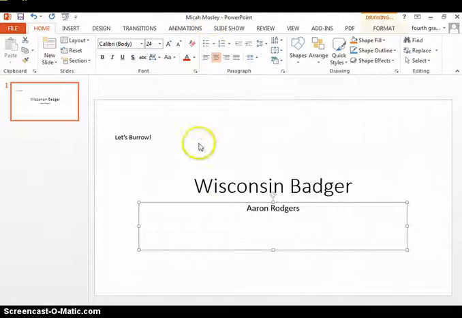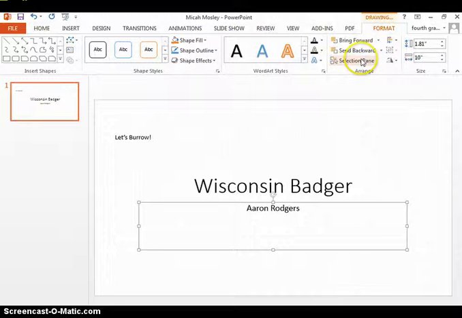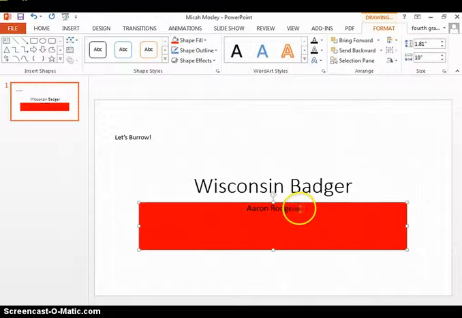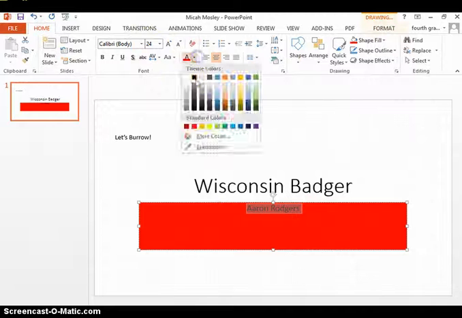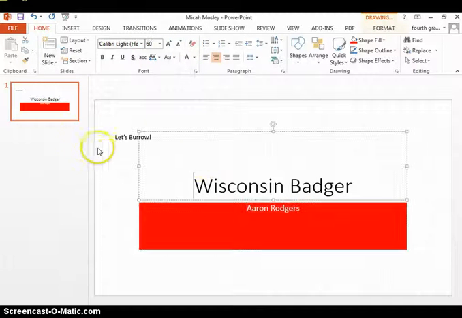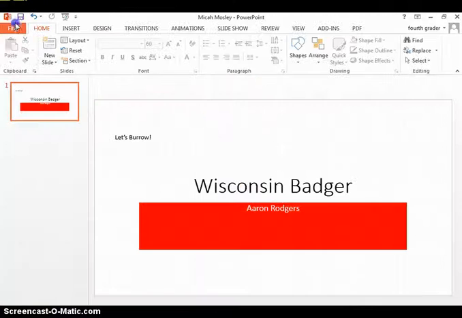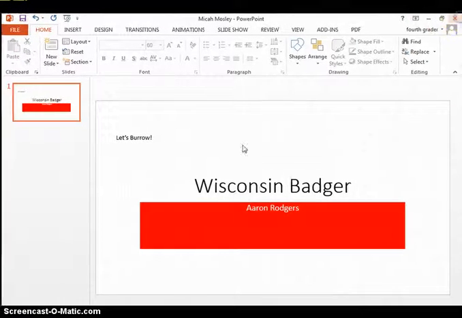That way I know. Now, anytime I make another change to this, like maybe I do a format and do some colors, I want to do it maybe red here. Just like Publisher, I can fill in, I can change my font. I go to Home, I can change that to white. If I just want to save it, I don't have to go File, Save As again. I can just hit the Save button up there. And then I can X out when I'm done.